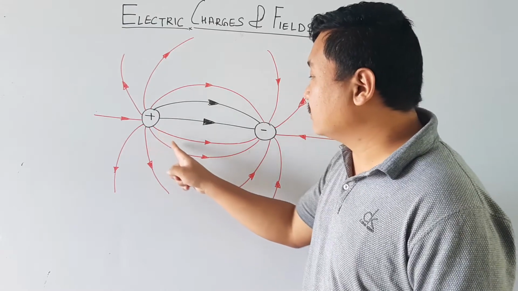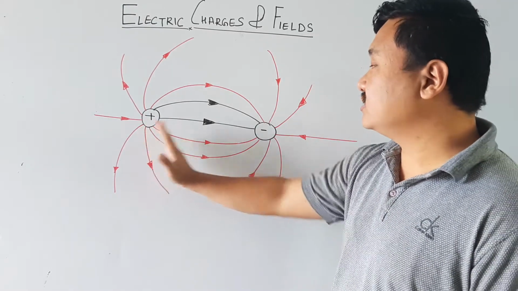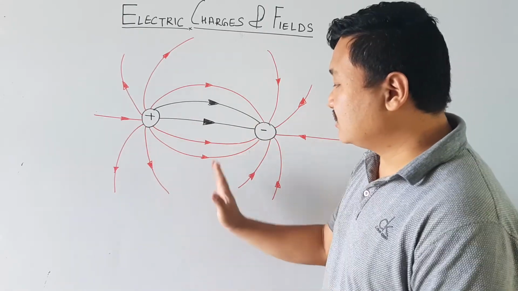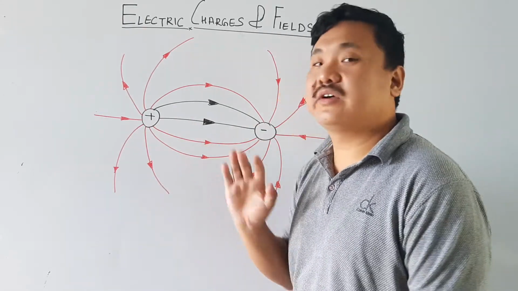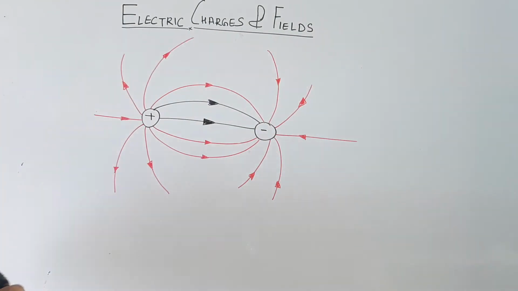Okay, so it will not form a closed loop. Okay, so it starts from positive charge and ends at negative charge. This diagram, this sketch is very important because in board exams these kinds of things are asked.